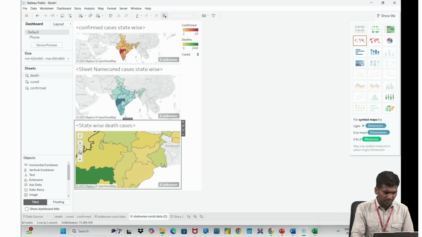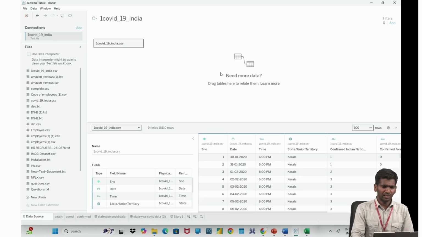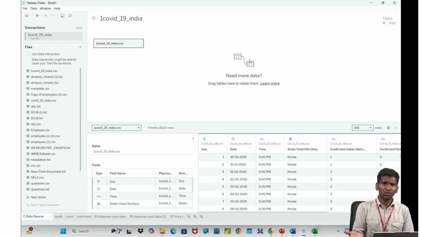So you can zoom into them and look into them. Okay. So here you can see unknowns. So this is again pre-processing that we can do. So that pre-processing can be done here. Pre-processing, adding mathematical calculations, LOD expressions and all. I think it needs some more sessions to be covered. So you can come here and pre-processing can also be done here. Okay. You can drag and drop here and create extra columns.